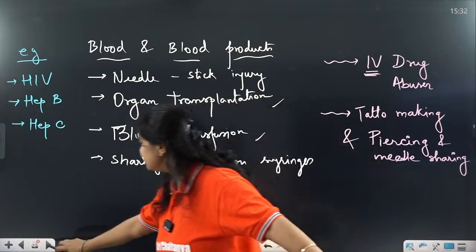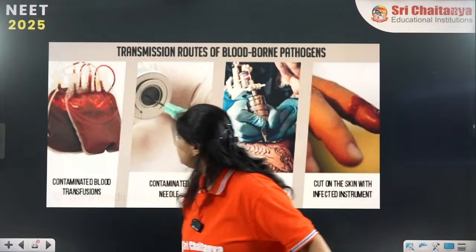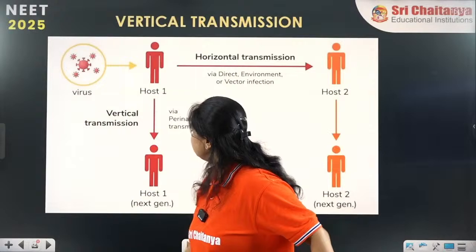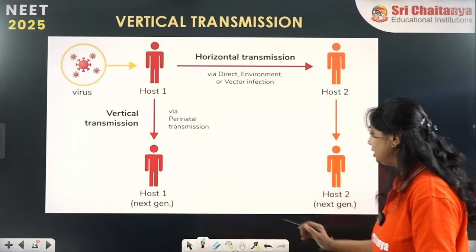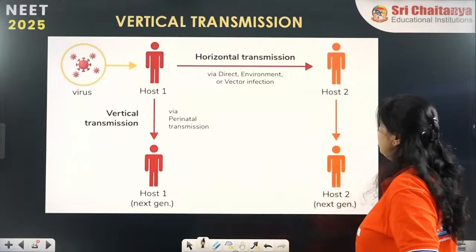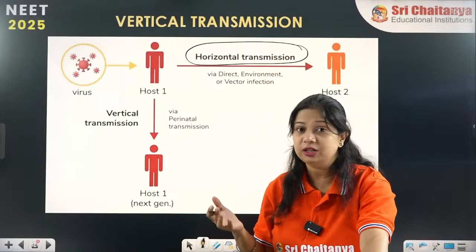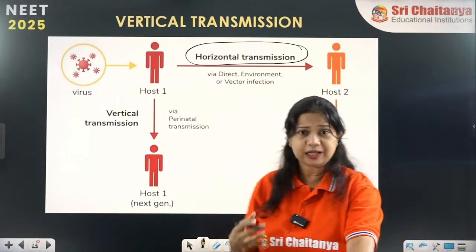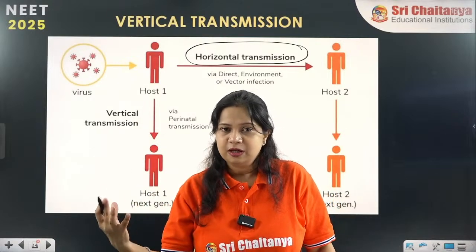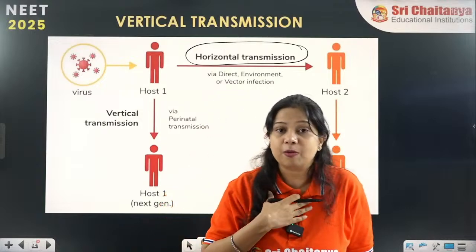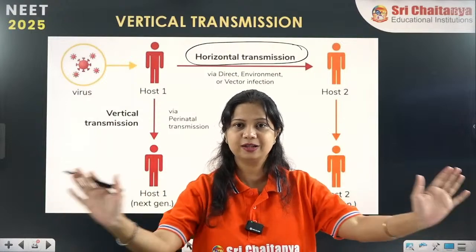Now moving on to the next method of transmission. It is the vertical transmission. This is another very important one: vertical transmission and horizontal transmission. Horizontal transmission means the transmission of the pathogen from one person to another. For example, I am staying here in this room. Now if I sneeze or cough, the pathogens will directly move from my body to another person and will cause the infection. This is horizontal.